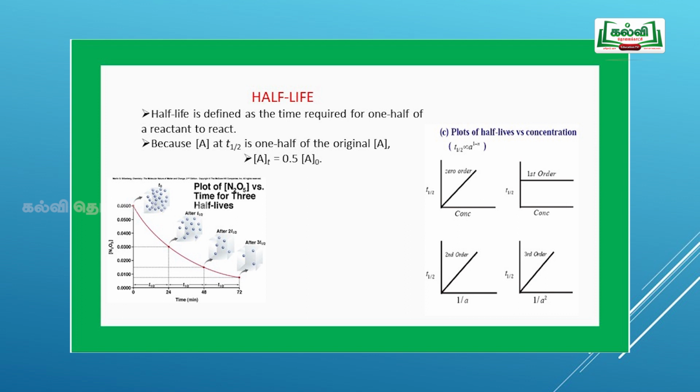It's the half-life period. The time required for disintegration of half of the amount from the initial concentration of the reactant is called half-life period. For the half-life period of zero order, first order and second order, I have given a plot. For the zero order reaction, if you draw a plot of t half versus concentration, it increases. For a first order reaction, it is independent of the initial concentration of the reactant.